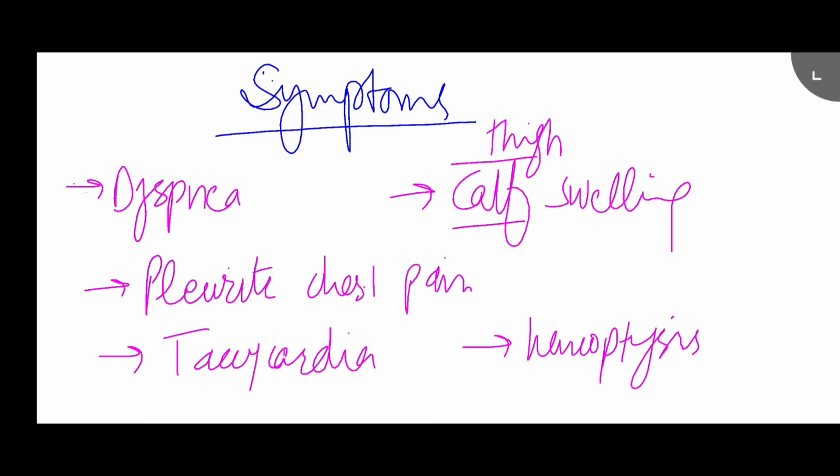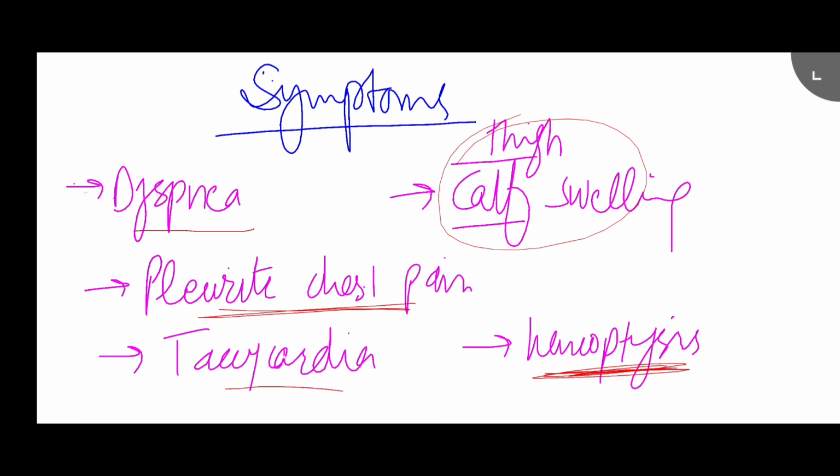Now, let's talk about the symptoms here. The patient presents with sudden onset of dyspnea and tachypnea. There could be thigh or calf swelling, cough, pleuritic chest pain, hemoptysis. Actually, hemoptysis occurs only with infarction. And tachycardia. These are the common presentations the patient comes with.